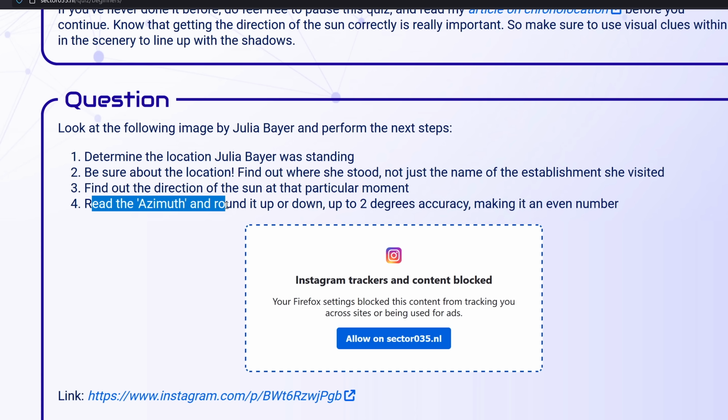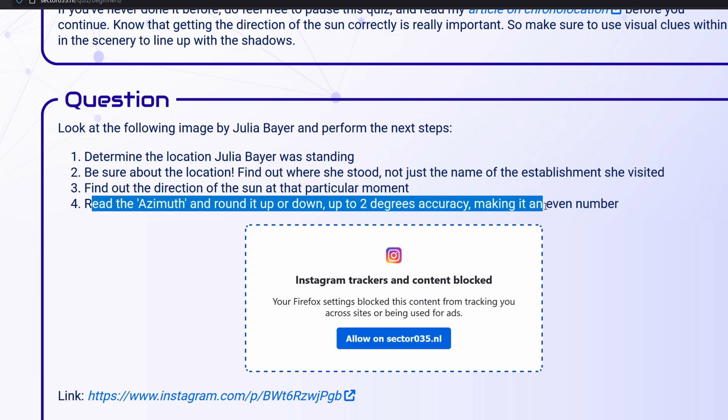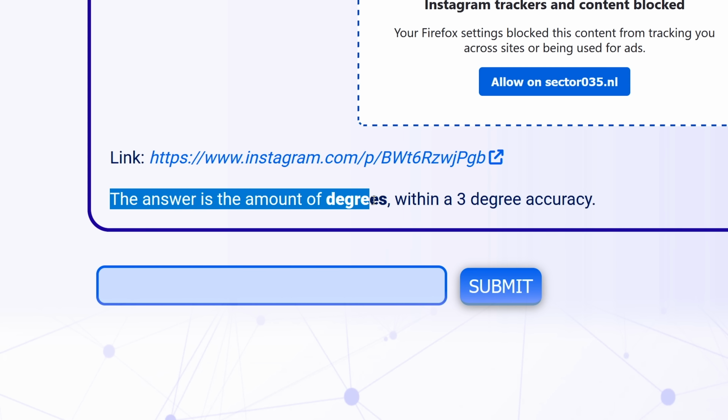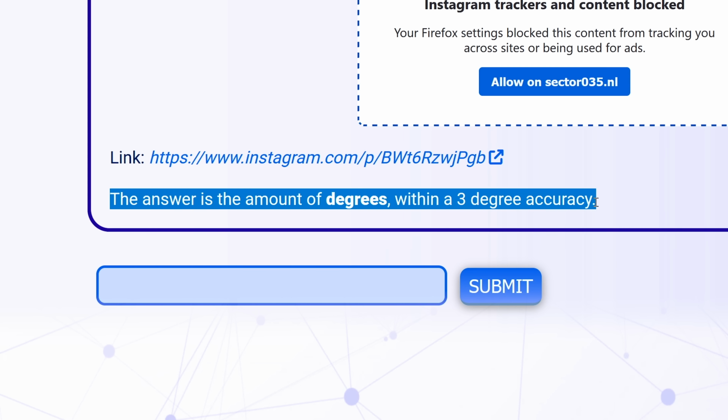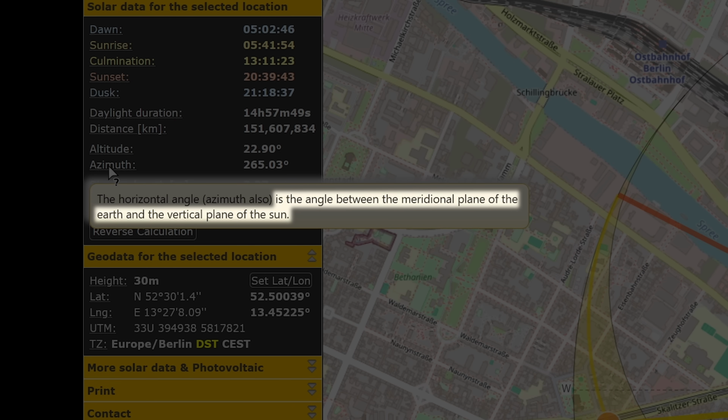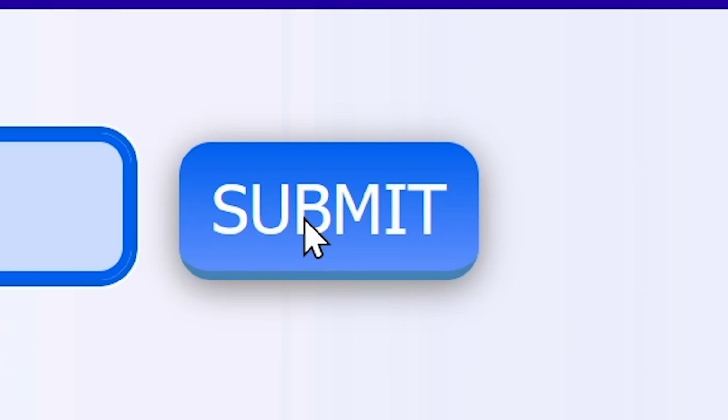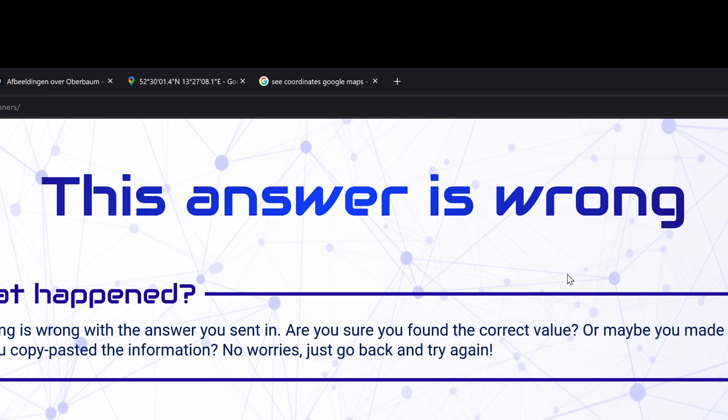Read the azimuth and round it up or down up to 2 degrees accuracy, making it an even number. The answer is the amount of degrees within a 3-degree accuracy. Azimuth is the angle between the meridional plane of the earth and the vertical plane of the sun. So an even number would be 264. There's no way this is it. The answer is wrong. I'm not surprised.